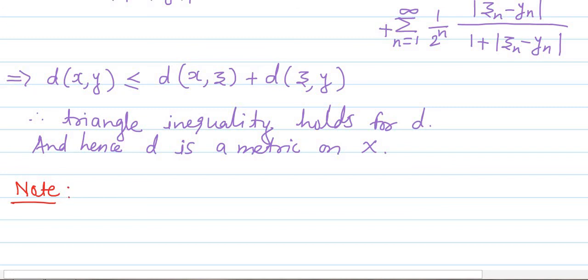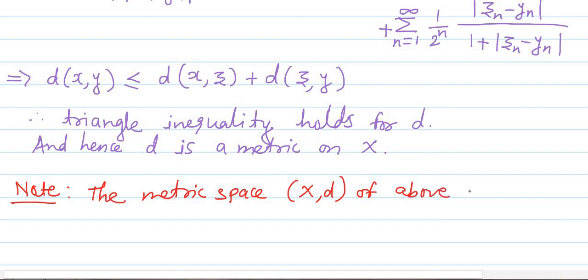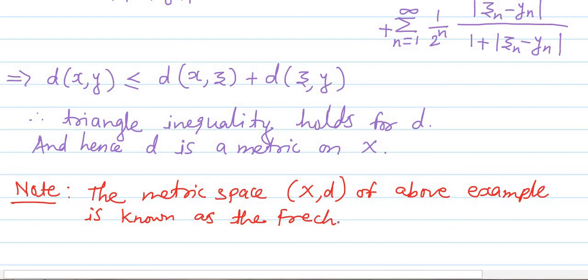The metric space X, d of the above example is known as the Frechet space, F-R-E-C-H-E-T, Frechet space.